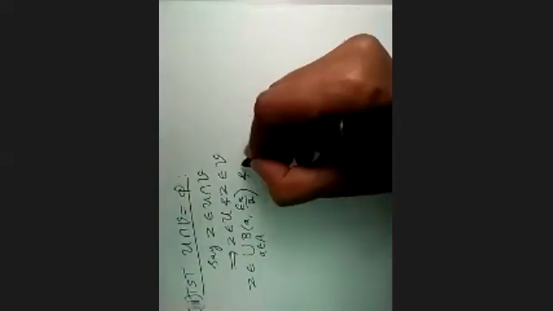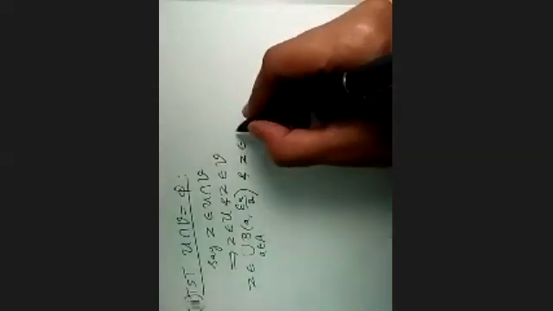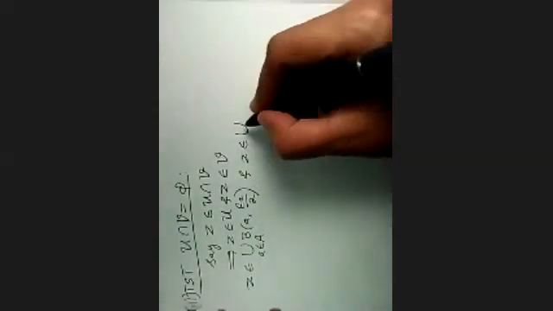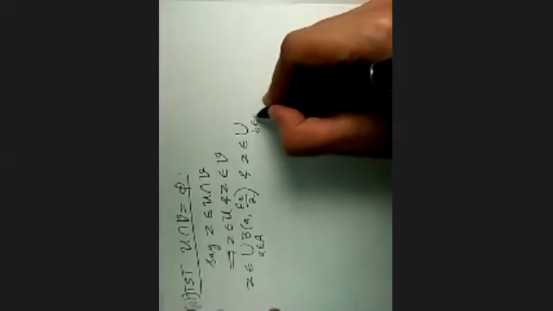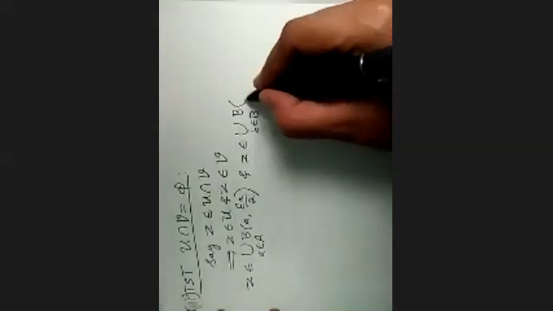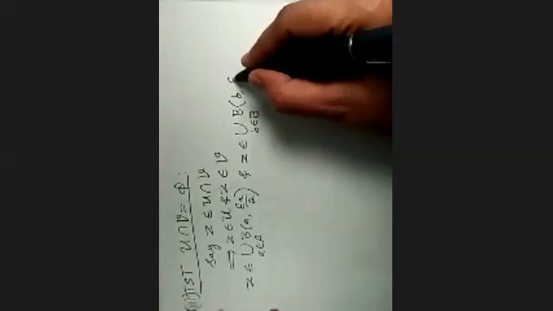U is nothing but the union over a in capital A of the open ball B(a, epsilon_a by 2). And Z belongs to V. Our V is nothing but the union over b in capital B of the open ball B(b, epsilon_b by 2).